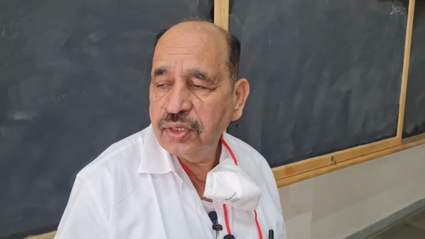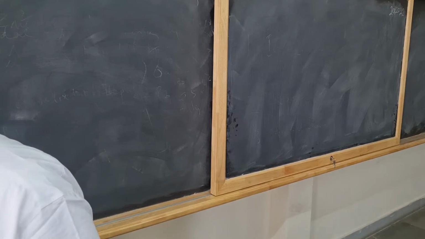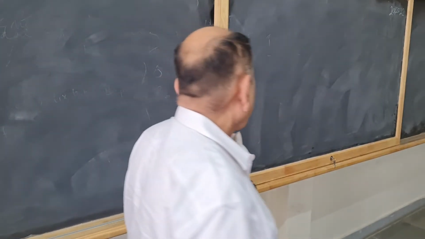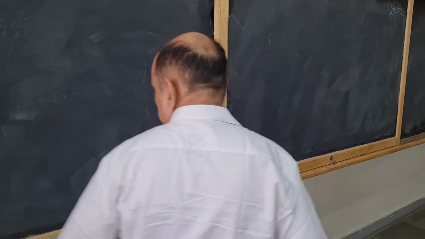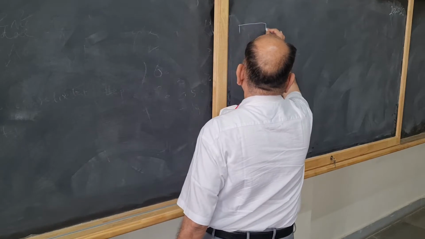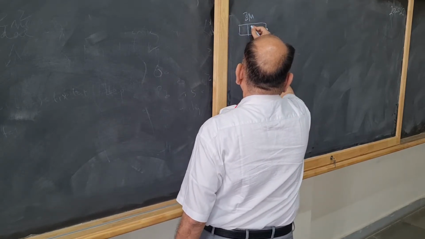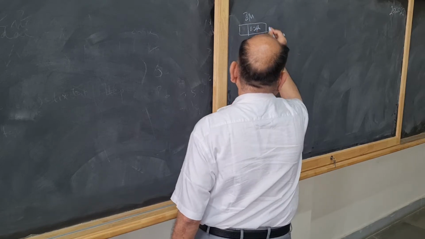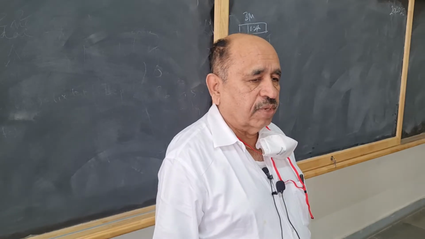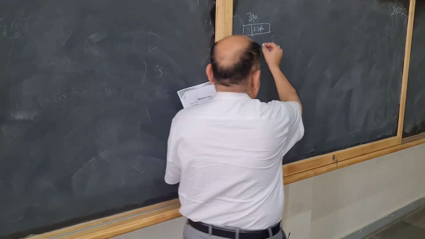So now moving on to the bacilli. Bacilli are rod-shaped organisms which are 3 micron in length and 0.3 micron in breadth. They are classified depending on 3 criteria.